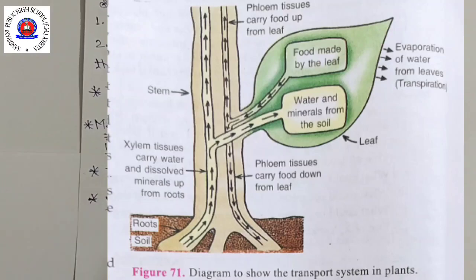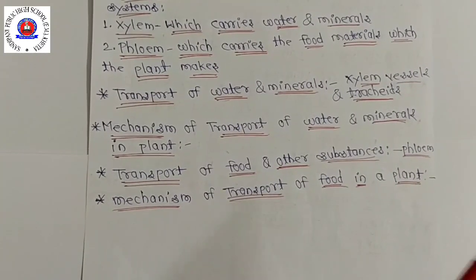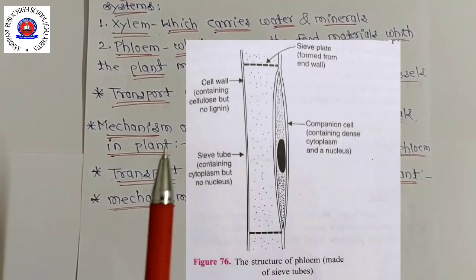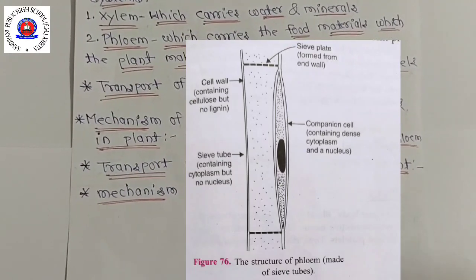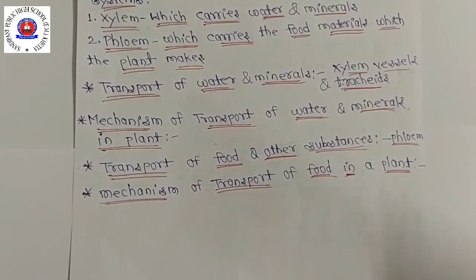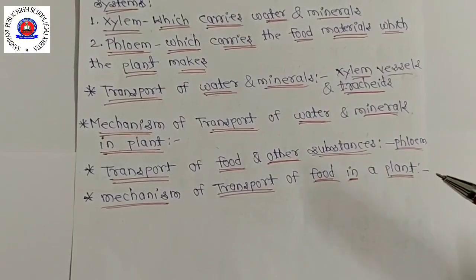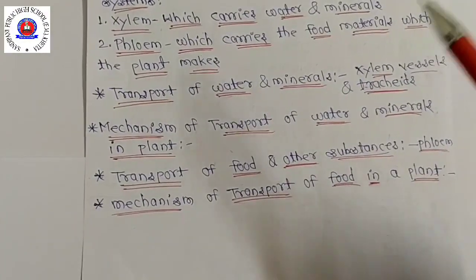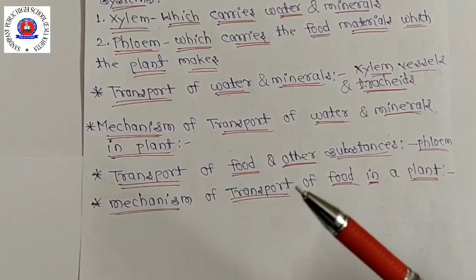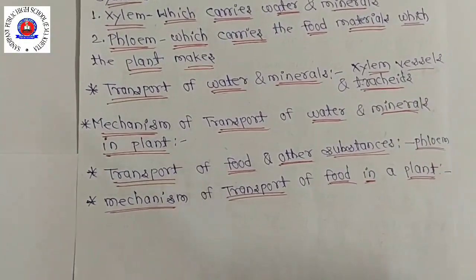Phloem contains sieve tubes, like xylem vessels. Phloem is made up of many cells joined end to end to form a long tube. The sieve tubes which form phloem are living cells which contain cytoplasm but no nucleus. Each sieve tube has a companion cell next to it. We already studied that the movement of water and dissolved salt in xylem is always upward from soil to leaves.